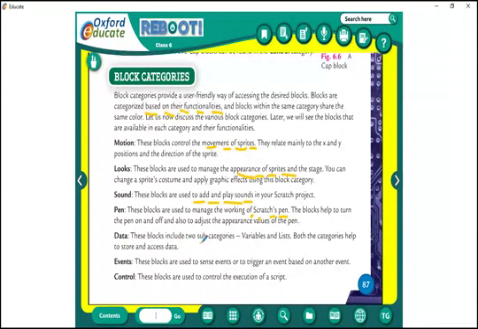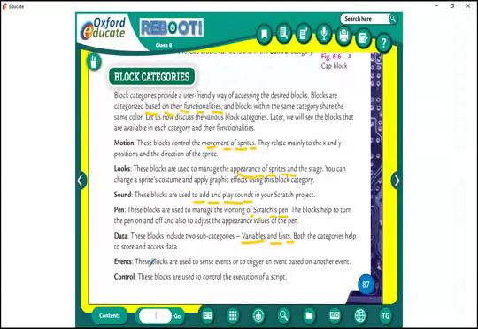These blocks include two subcategories, that is variables and list. Both categories help to store and access data. What are the data? Data means an image, a video, audio, everything is our data. So you can store and access the data using these data categories.